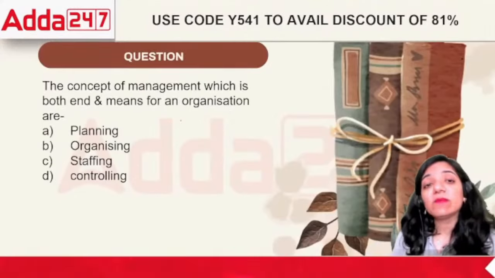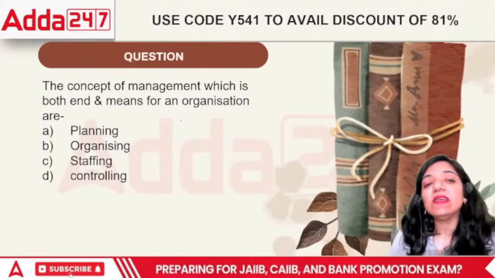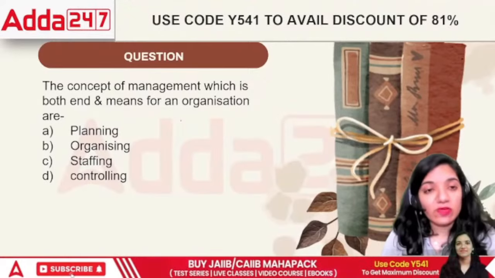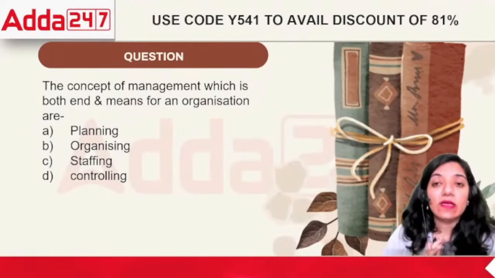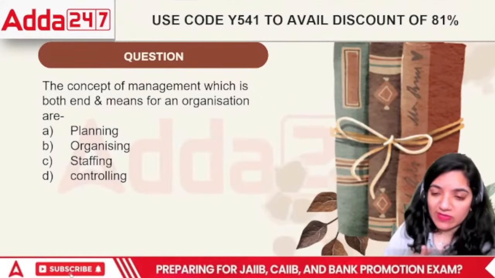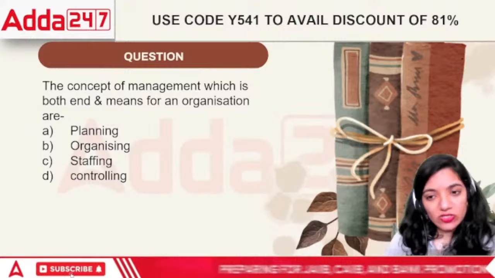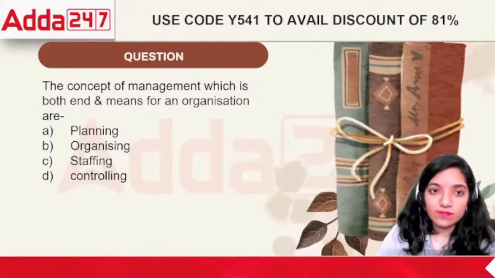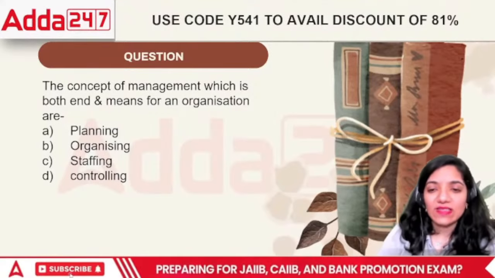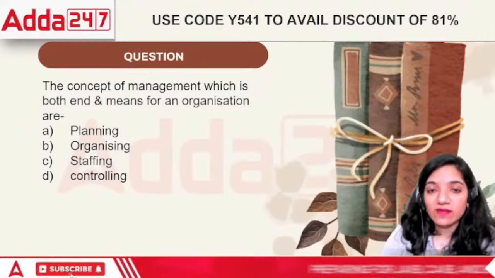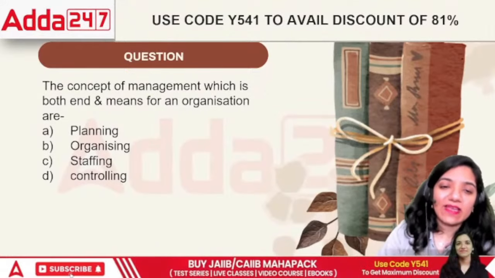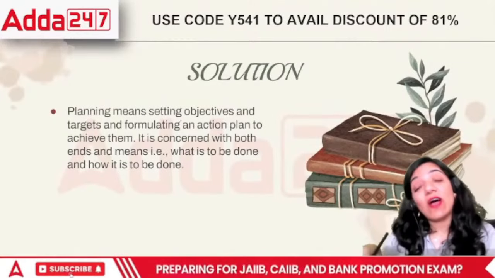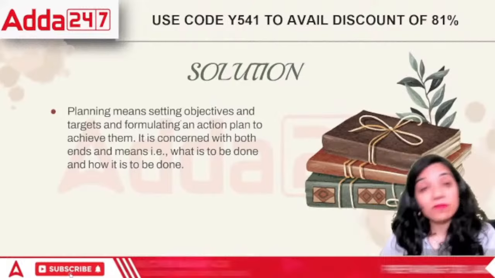Next point. The concept of management, which is both the end and the means of an organization: planning, organizing, staffing, or controlling? If I talk about this topic, what do you mean by it is both end and the means to something? Ultimately, this is the way to reach the goal and also the end of the goal, right? Is it planning, organizing, staffing, or controlling? In this case, the correct answer is planning. Because without a plan, how can we go ahead with things? What is to be done, how it is to be done, what is the ultimate goal, and it also is the means to it.